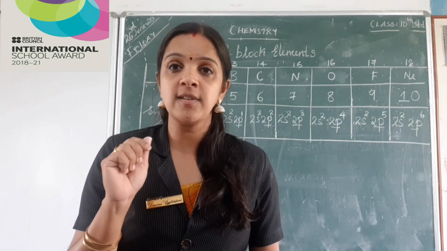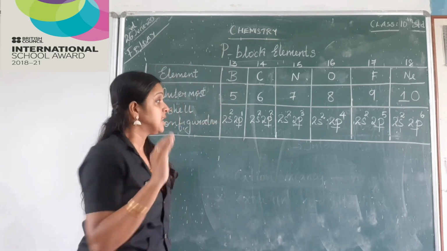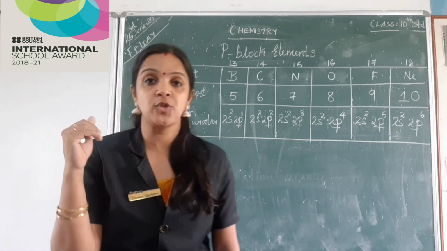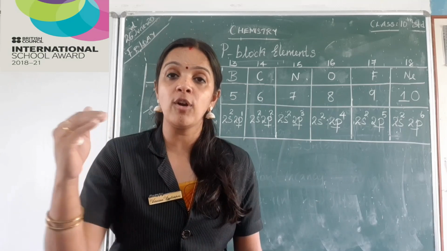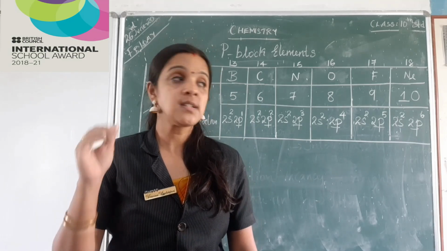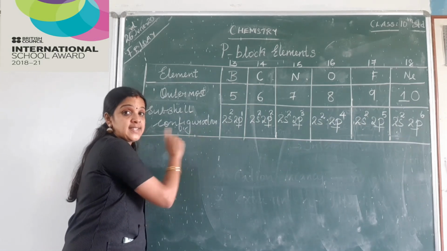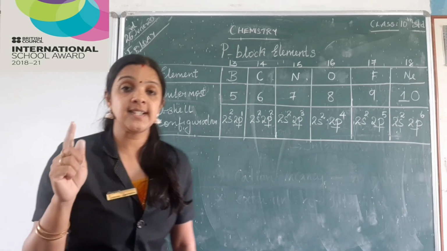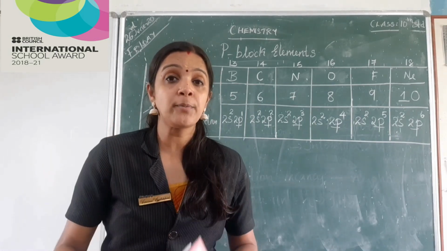You are understanding, children? Yes, you are able to follow me? Yes, I'll repeat again. Since the last electron enters into the P subshell, we can say these elements belong to the P block. That is, they are P block elements. Now, when I say ionization energy, I told you P block elements have high ionization energy compared to S block elements. Now, how do I prove it?